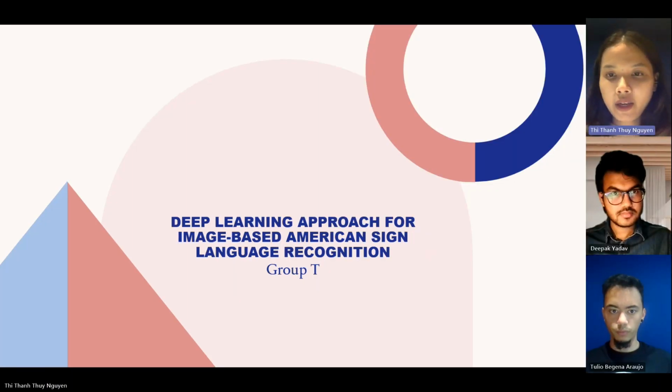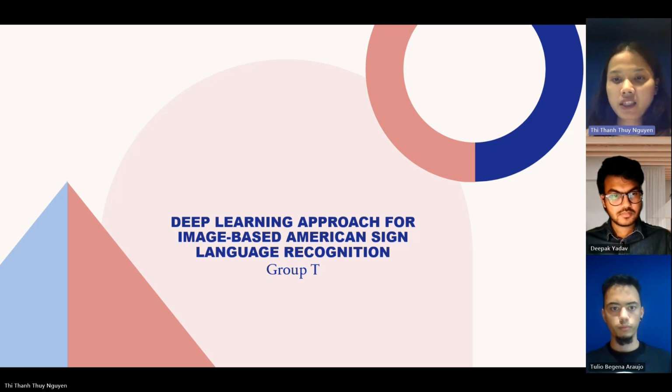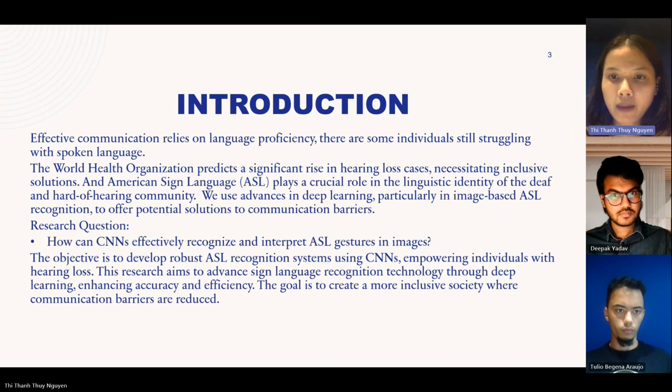Hello, we are Rupti. Today we will talk about the title of deep learning, data mining and the machine learning tool about deep learning approach for image-based American Sign Language recognition. For the introduction, we would like to talk about our motivation and objective, as well as research questions for the project.